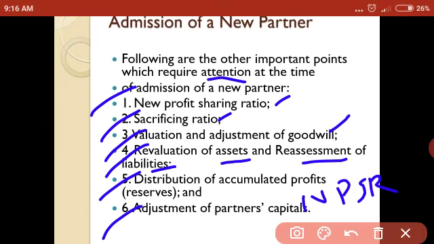So these are the points you have to consider at the time of solving admission of a new partner: new profit sharing ratio, sacrifice ratio, valuation and adjustment of goodwill, revaluation of assets and reassessment of liabilities, distribution of accumulated profit, that is reserve, and adjustment of partners' capital.